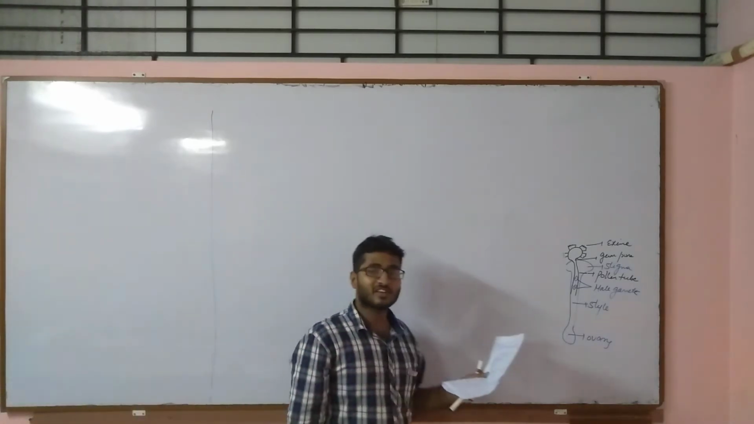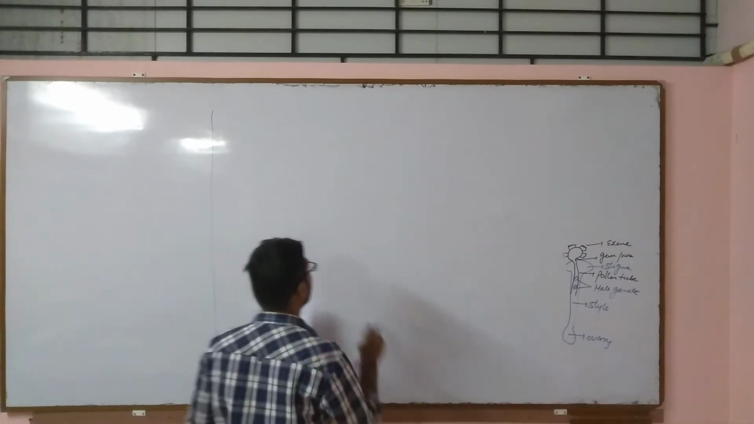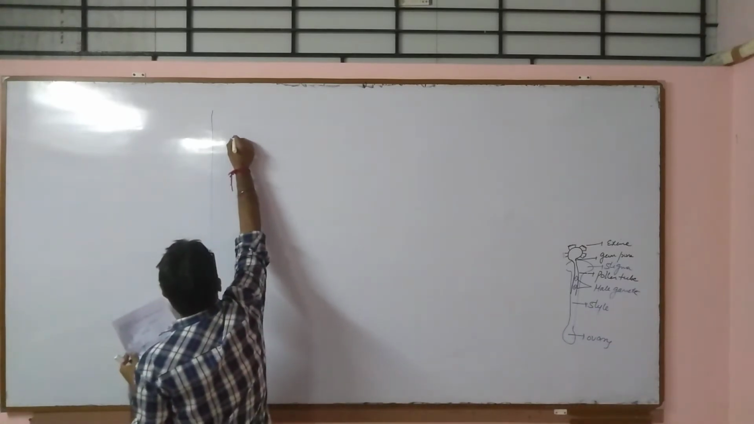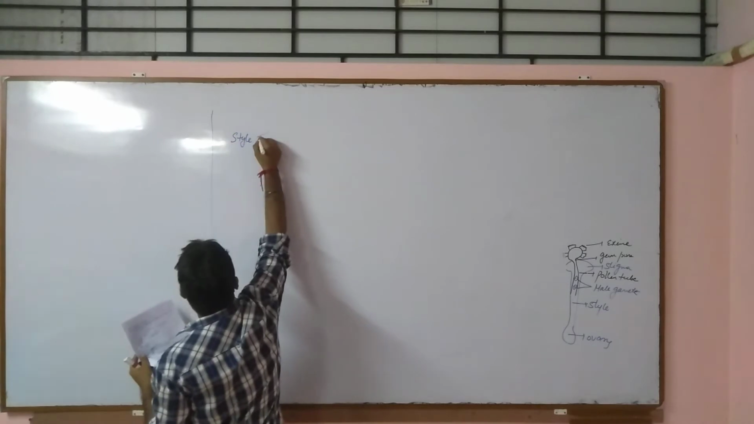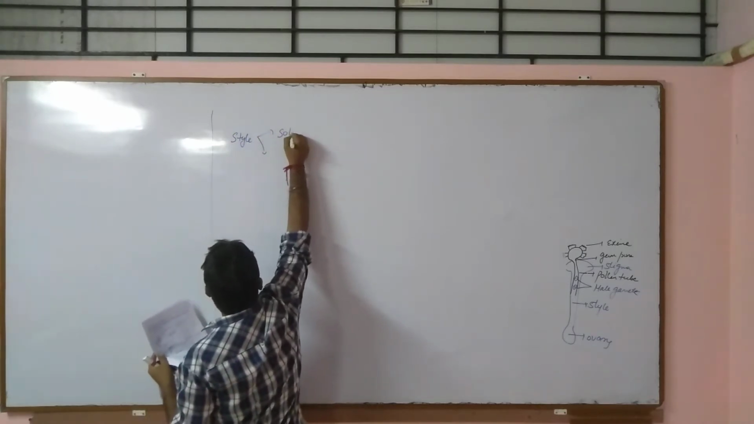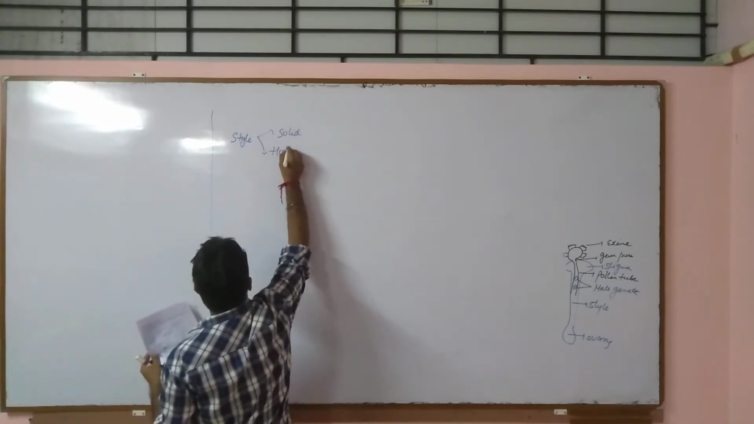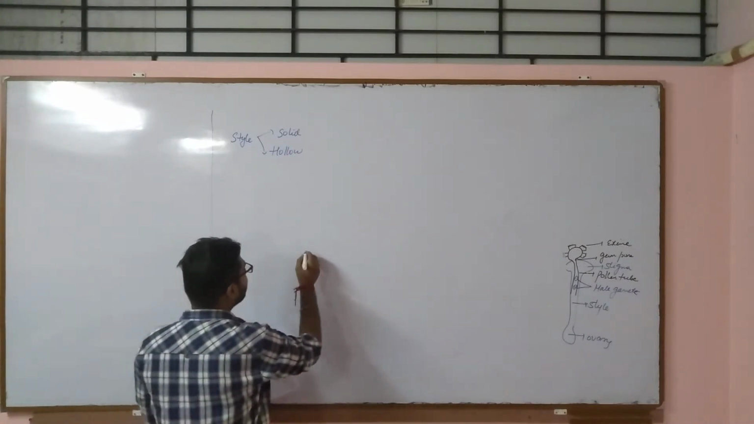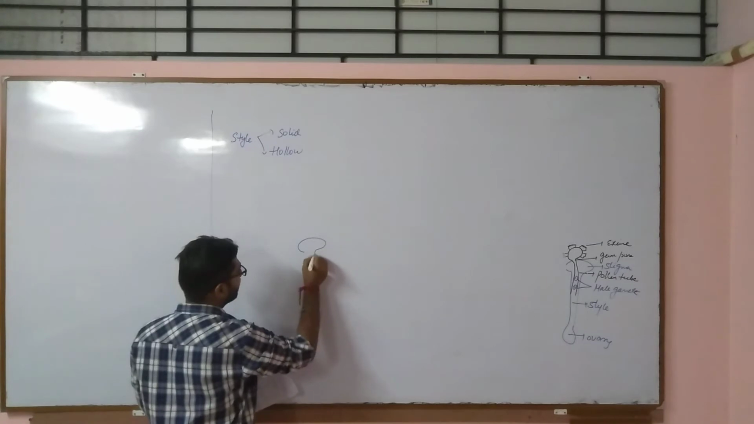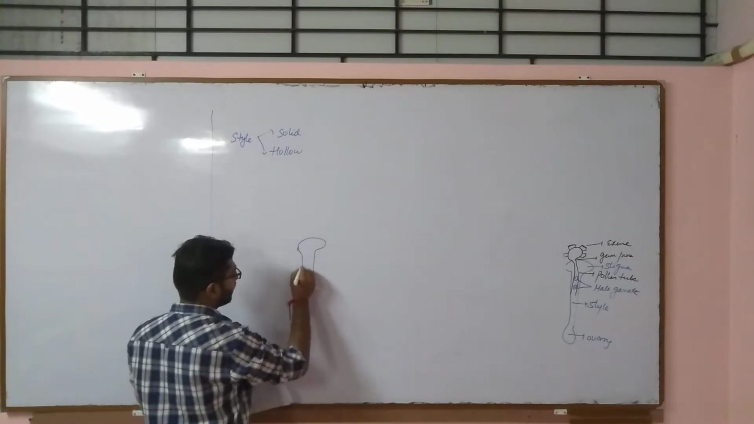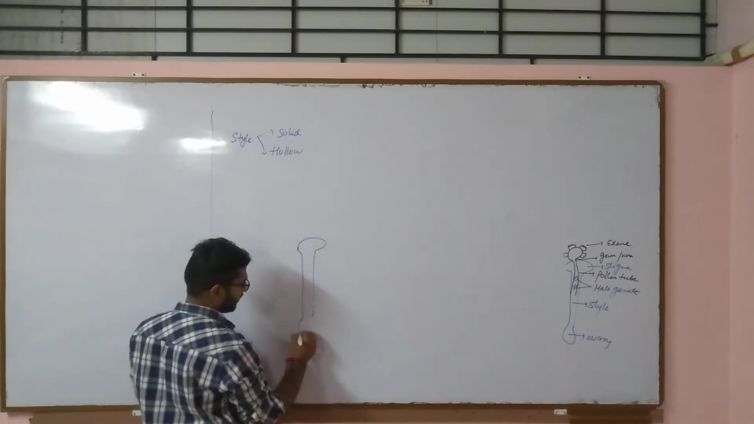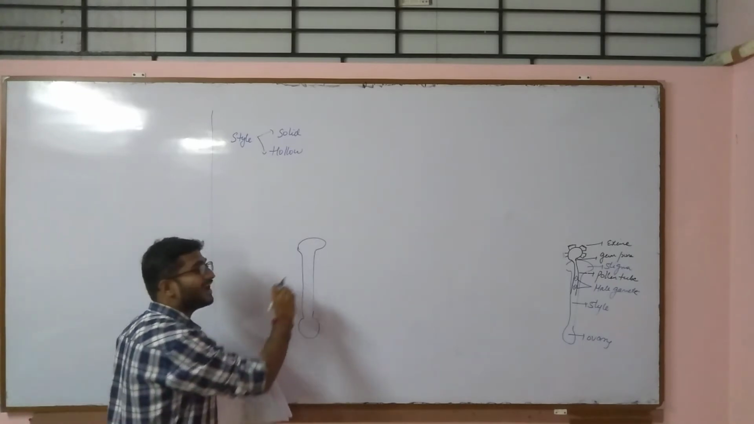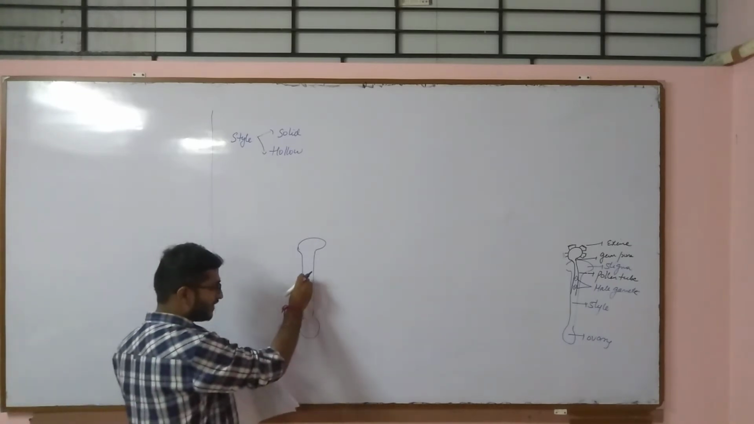Okay, so we were discussing style may be of 2 types, hollow as well as solid. So style may be of 2 types, one is solid and another one is hollow. Let us draw both these type of style. So if the style is like this, that is stigma style only, it has some empty space, that is hollow space is present.